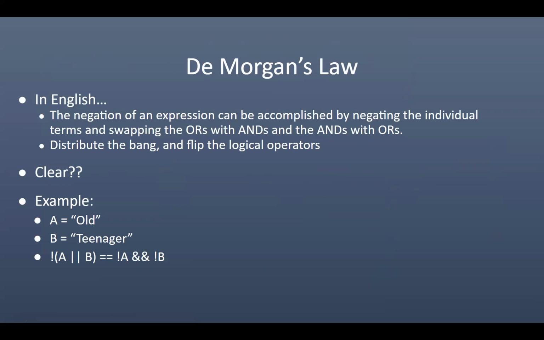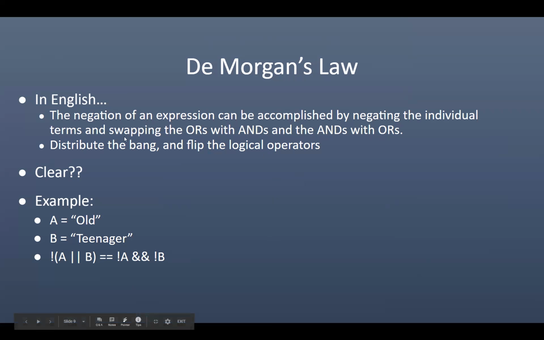And here it is. De Morgan's law works like this. The negation of an expression can be accomplished by negating the individual terms and swapping the ors with ands, and swapping the ands with ors. Another way of looking at it is kind of like in math, when you distribute a value in an expression. Here we would distribute the bang and then flip the logical operators.